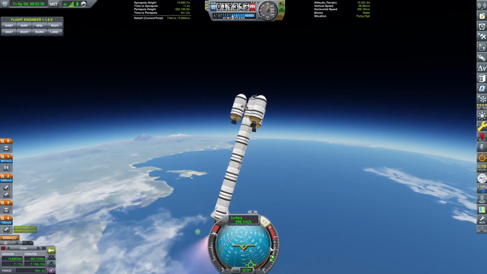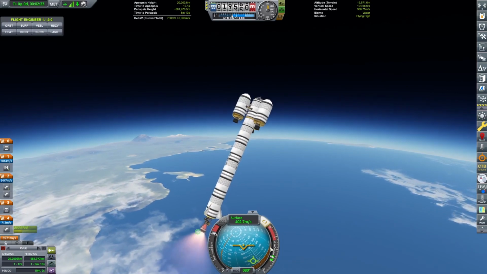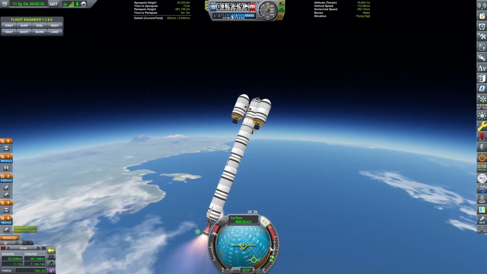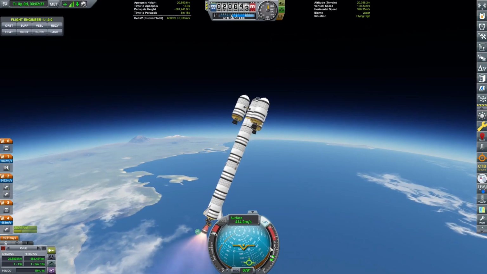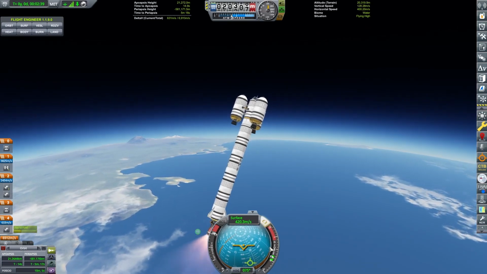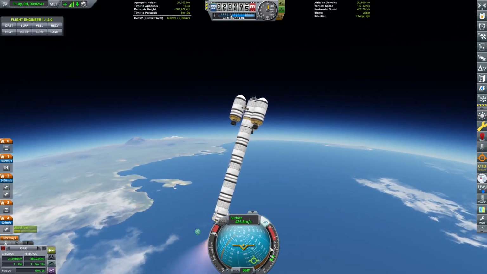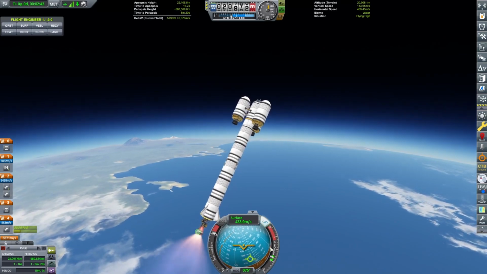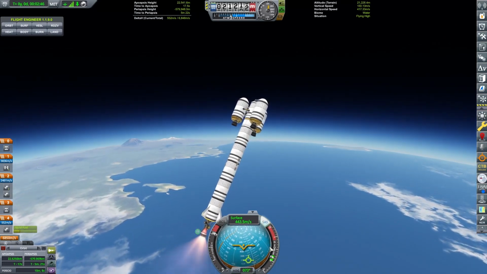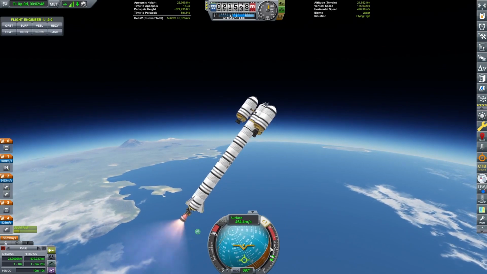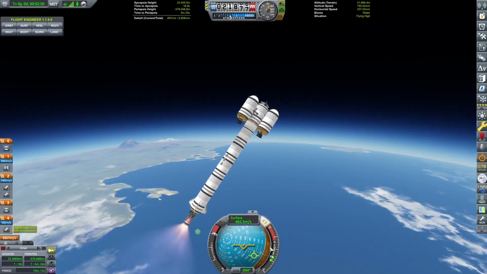Let's see. We can get this thing. It really wants to. It's really trying to flip, but I'm fighting it. Alright. Once we start getting to the thinner parts of the atmosphere, it should be a little bit easier. Let's get this back over this way.